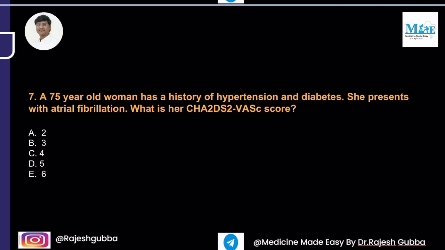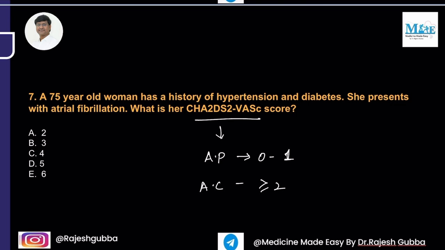So the next question is, a 75-year-old woman has a history of hypertension and diabetes. She presents with atrial fibrillation. So what is her CHA2DS2-VASc score? The CHA2DS2-VASc scoring system is used in atrial fibrillation to decide whether to give antiplatelets or anticoagulants. We give antiplatelets if the score is 0 to 1, and if the score is 2 or more, then an anticoagulant should be given in patients with atrial fibrillation.